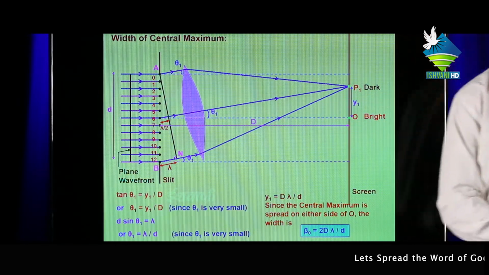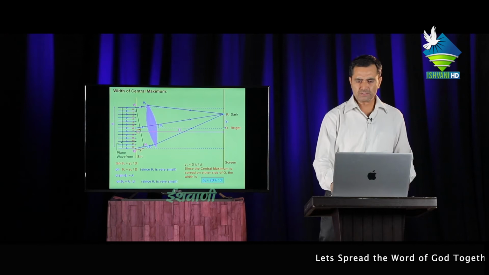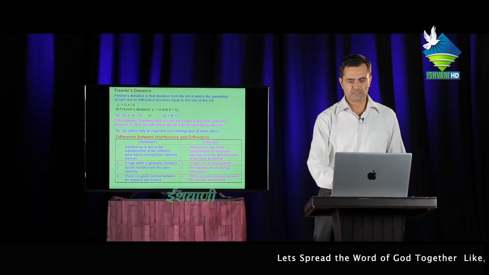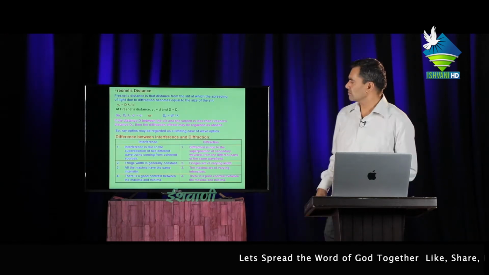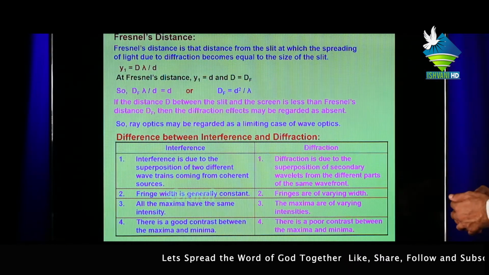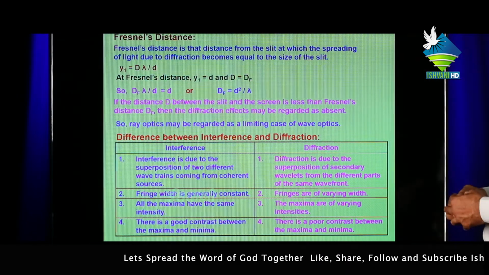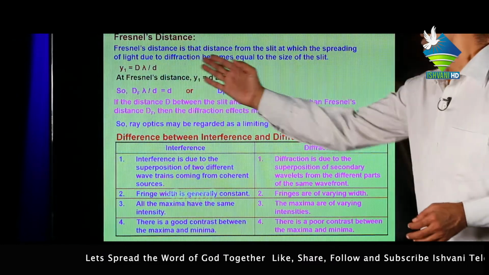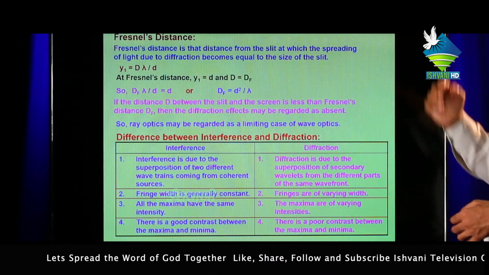Now next, Fresnel's distance. Fresnel distance is that distance from the slit at which the spreading of light due to diffraction becomes equal to the size of the slit.